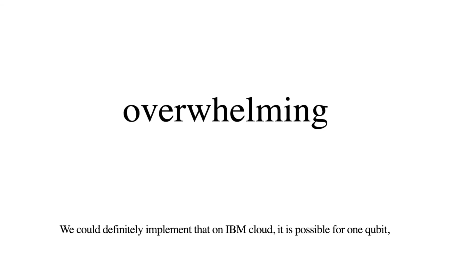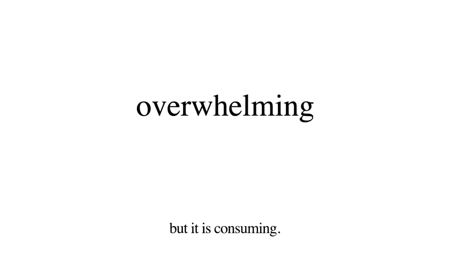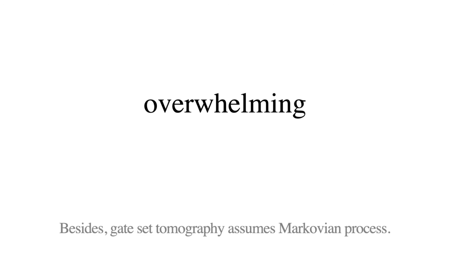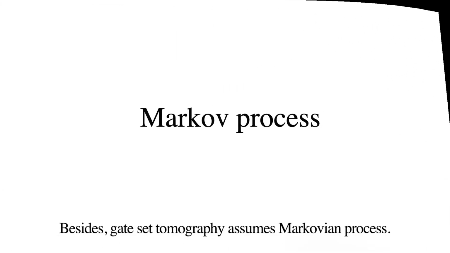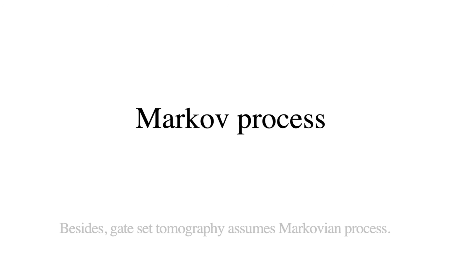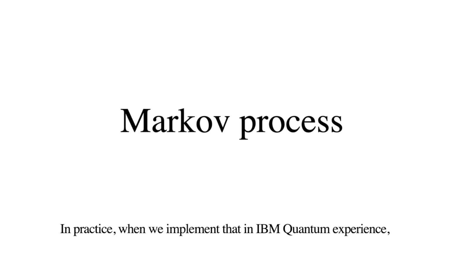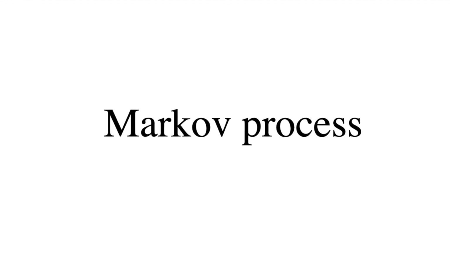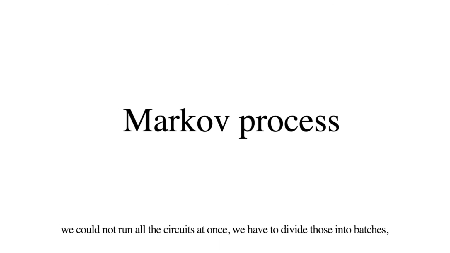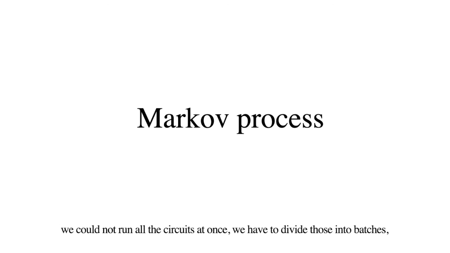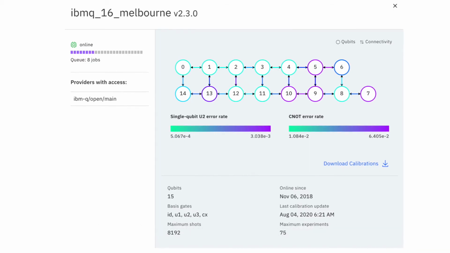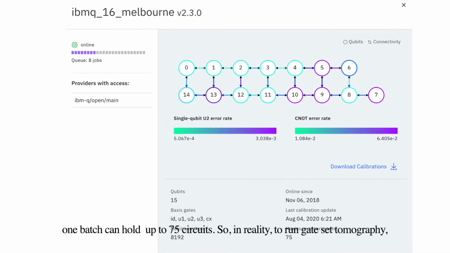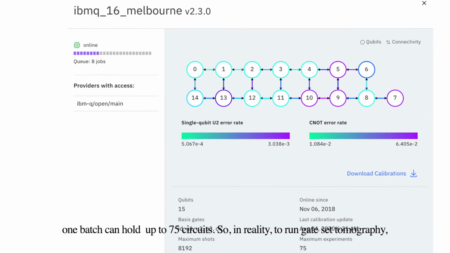It is possible for 1 qubit, but it is consuming. Besides, qiskit tomography assumes Markovian process. In practice, when we implement that in IBM quantum experience, we could not run all the circuits at once. We have to divide those into batches. One batch can hold up to 15 circuits.